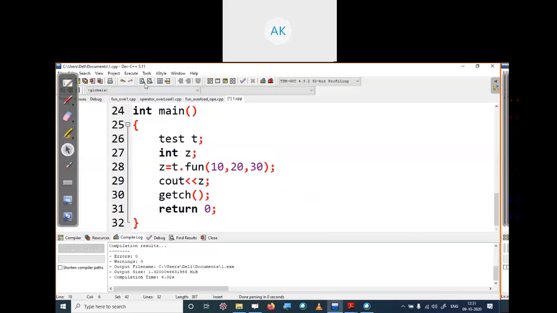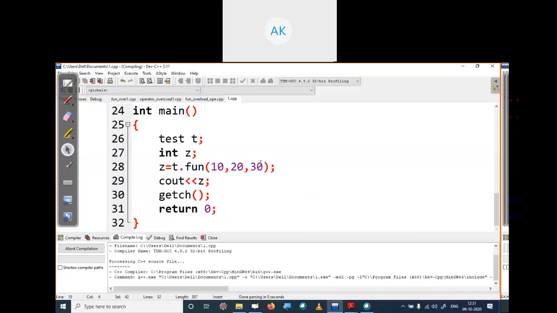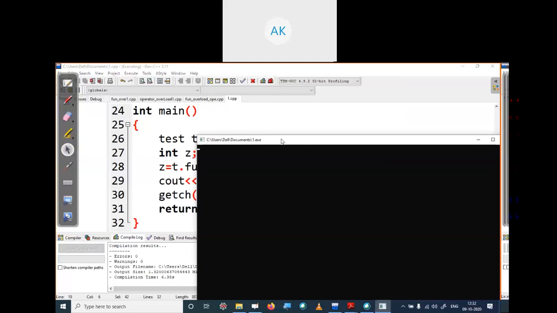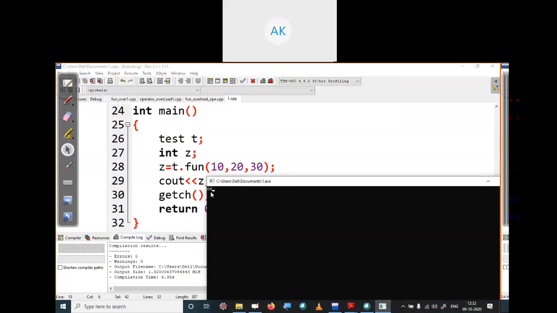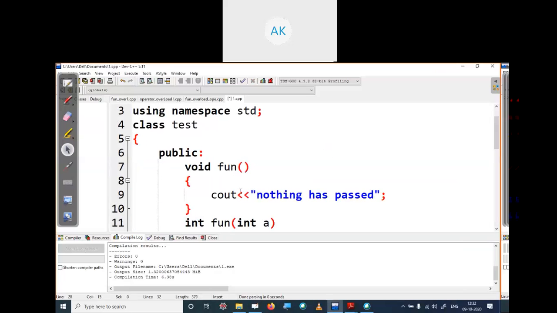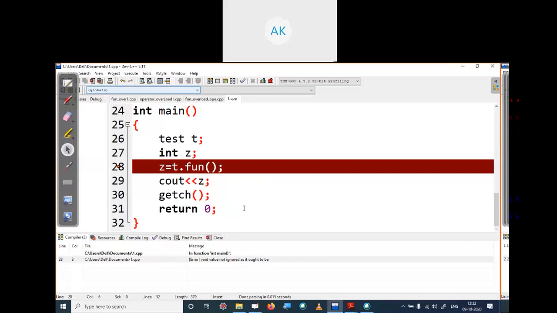Okay. Let's again compile and run and see the value of z. Yes, you can see now the result is 60. 10, 20 plus 30, we get the result 60. Suppose we have not passed anything. We just write t dot fun, calling the function fun without passing any inputs. So which function will be called? We have no input mentioned, so let's compile and run this code.